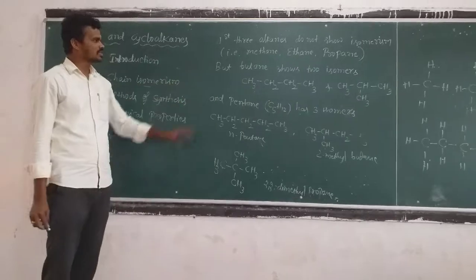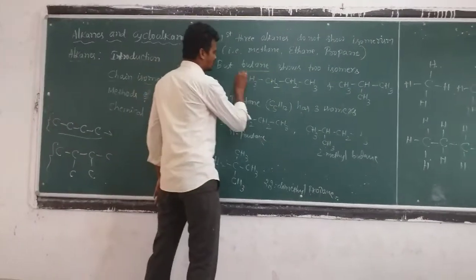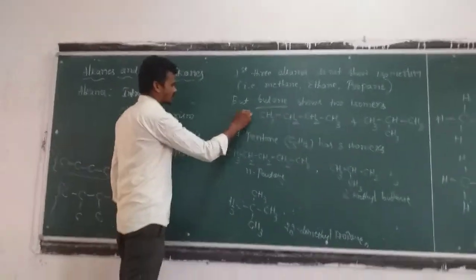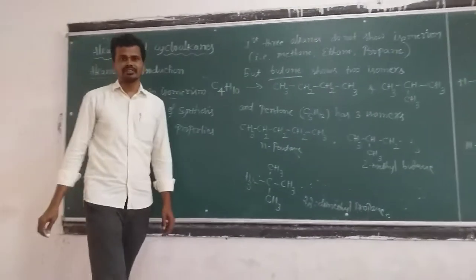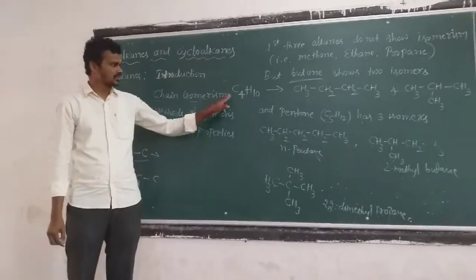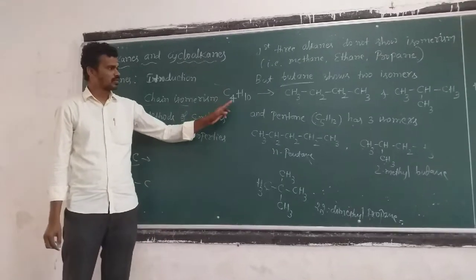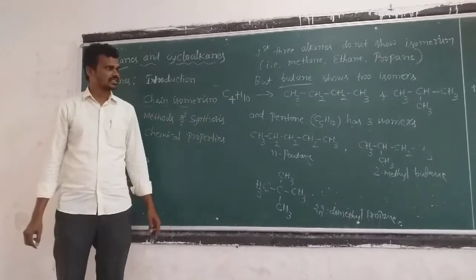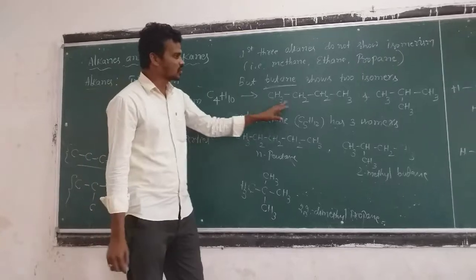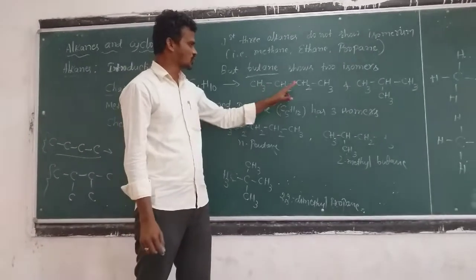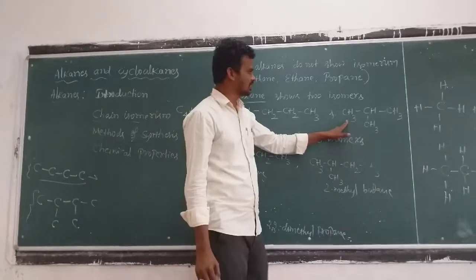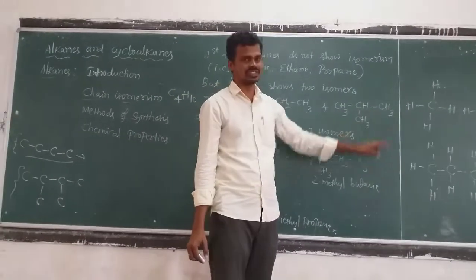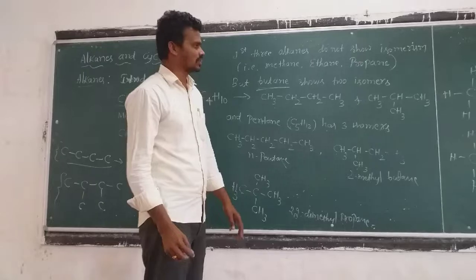Next, we shall come to butane. See here, butane has the molecular formula C4H10. Carbon atoms 4 are there and 10 hydrogens are there. I'll write the two structures: CH3, CH2, CH2, CH3. Another one is CH3, CH, CH3, CH3.